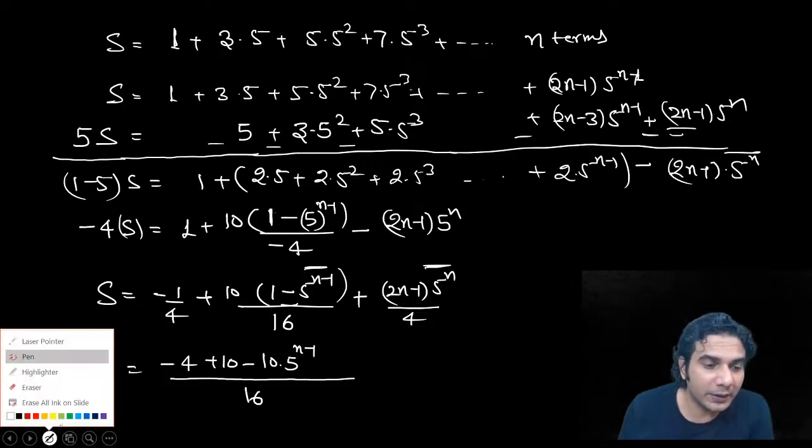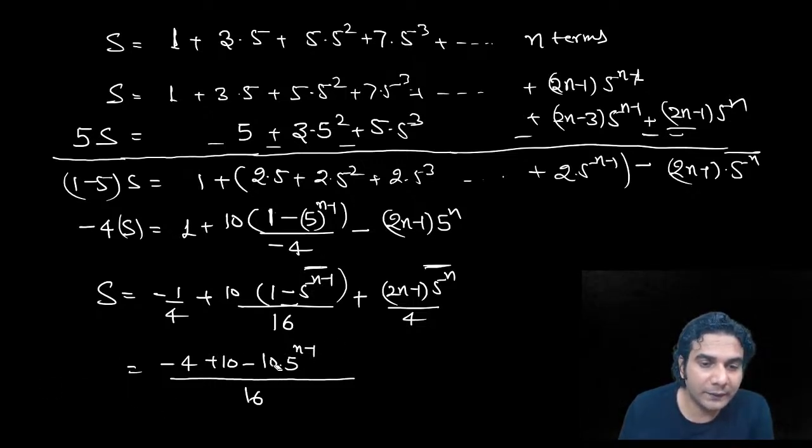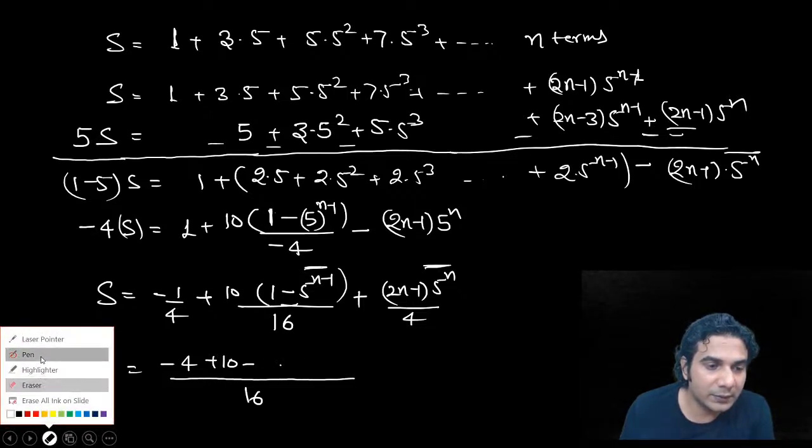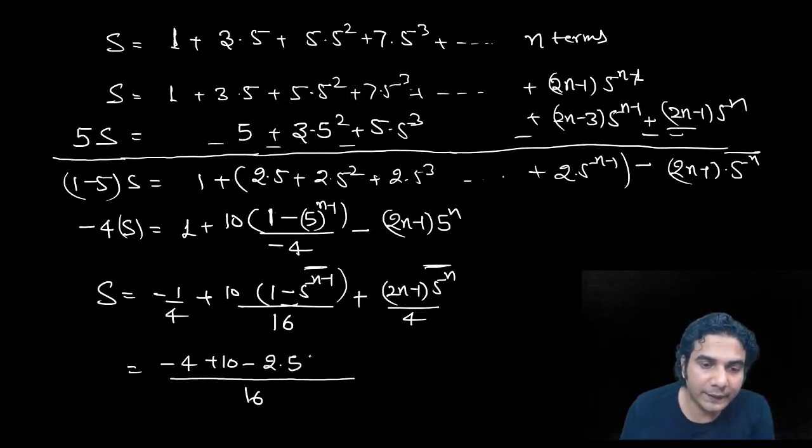So let me write it here only. If you take this 5 from this 10, this can be written as 2 into 5 raised to n, all right, because in the next term you have 5 raised to n, plus this will be 4 times of 2n minus 1 into 5 raised to n. So you can club these two terms and club these two, all right.